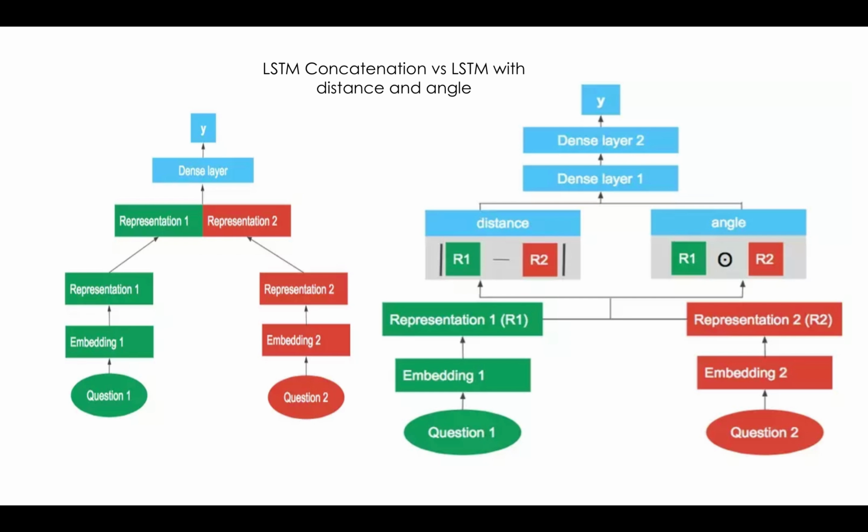In LSTM with distance and angle, the distance is calculated as the sum of squares of the difference of the two vectors, and the angle is calculated as the element-wise multiplication of the two vector representations. Rather than using concatenation, it uses distance and angle as input to the dense layer.